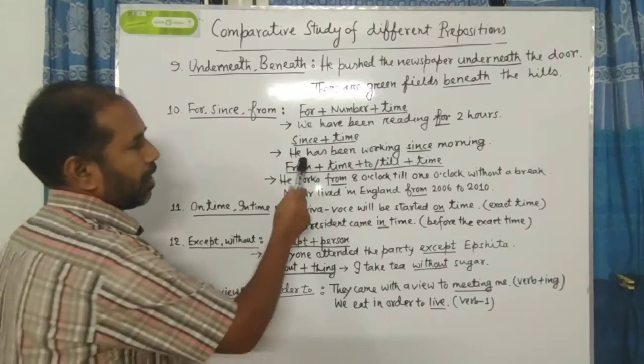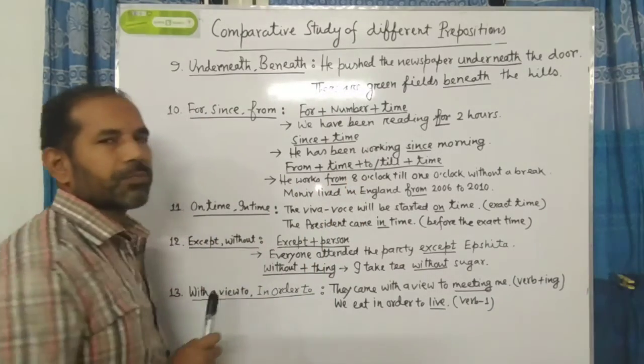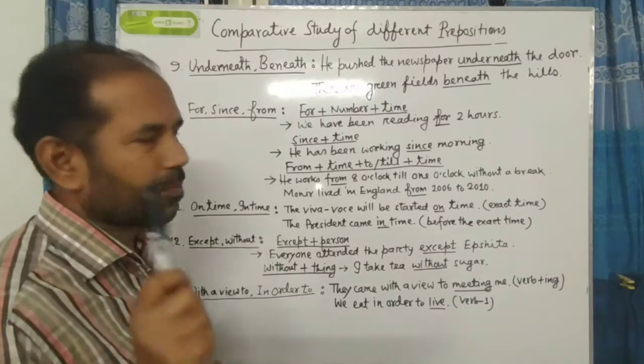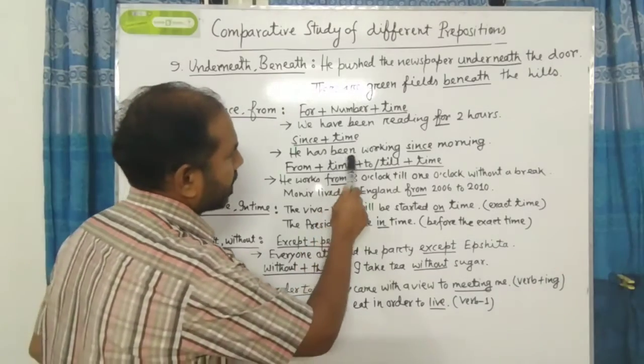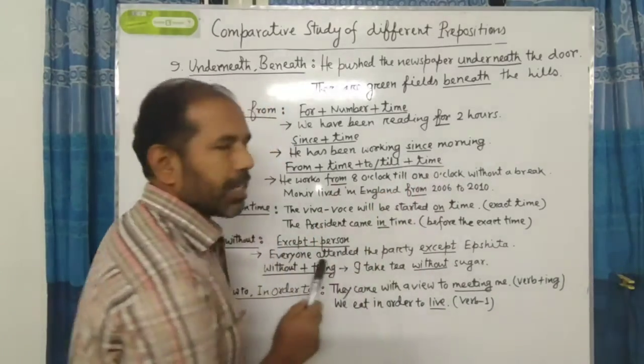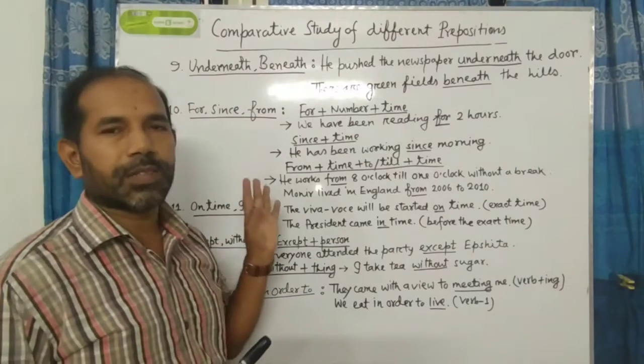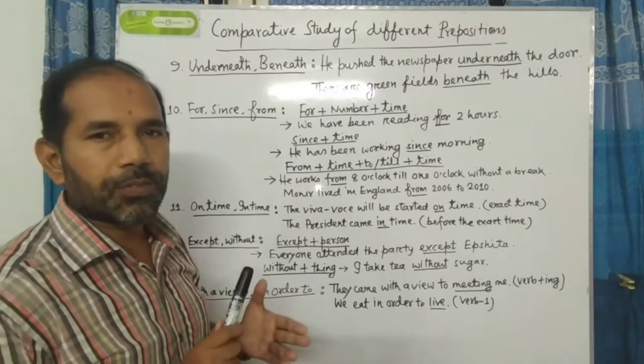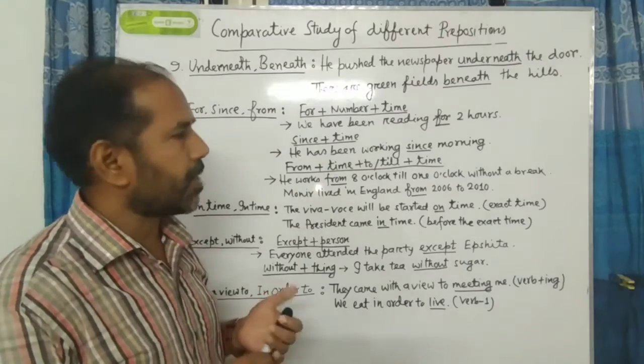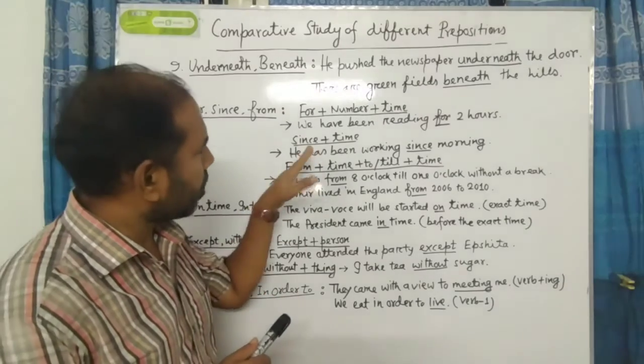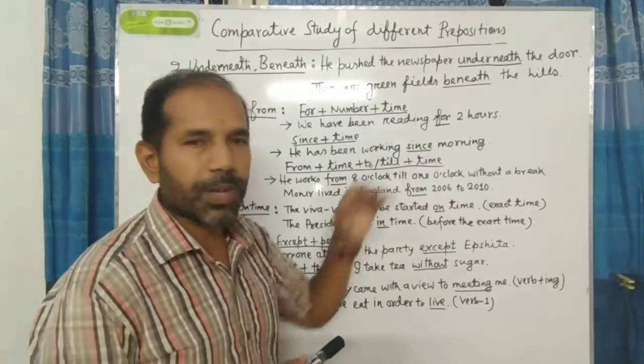He has been working since morning. You see that since is followed only by a time-related word, morning. So after since we can't use any number.